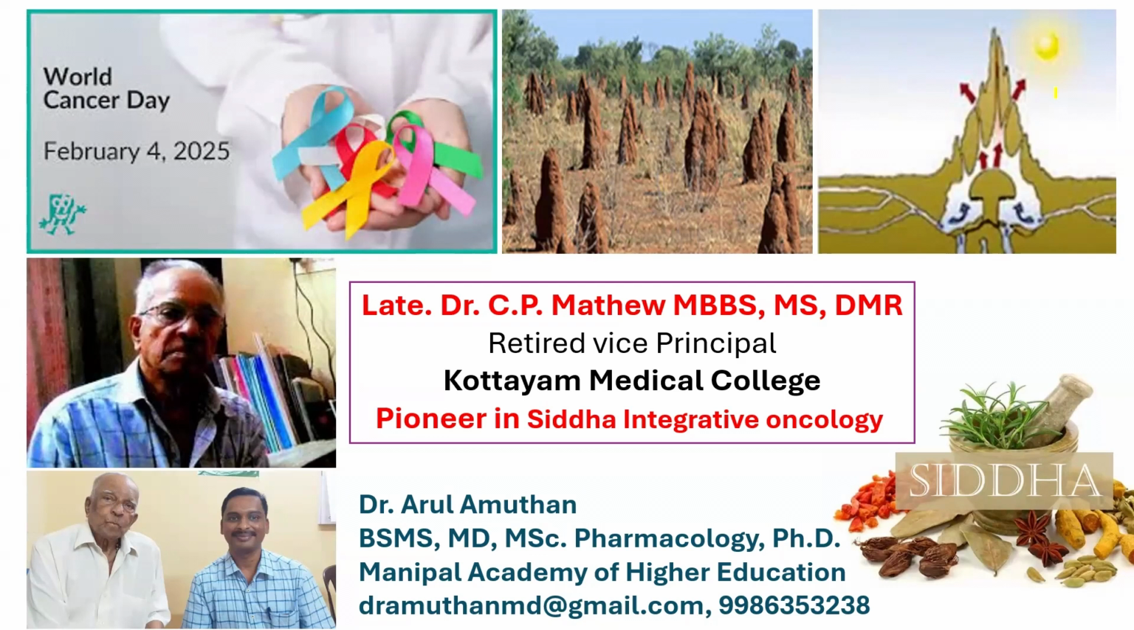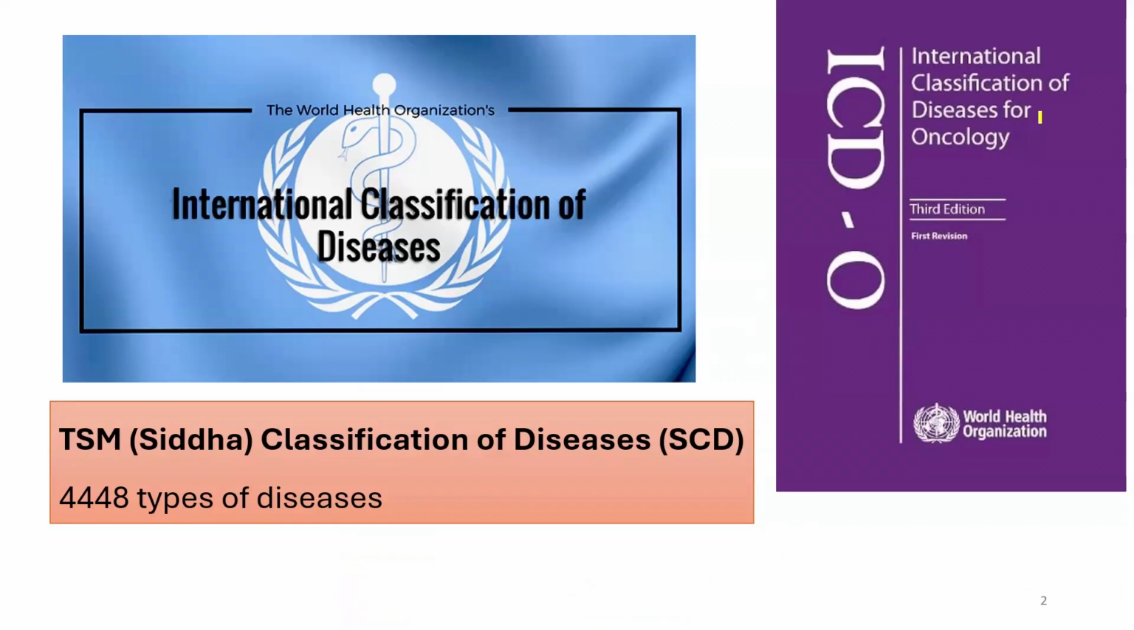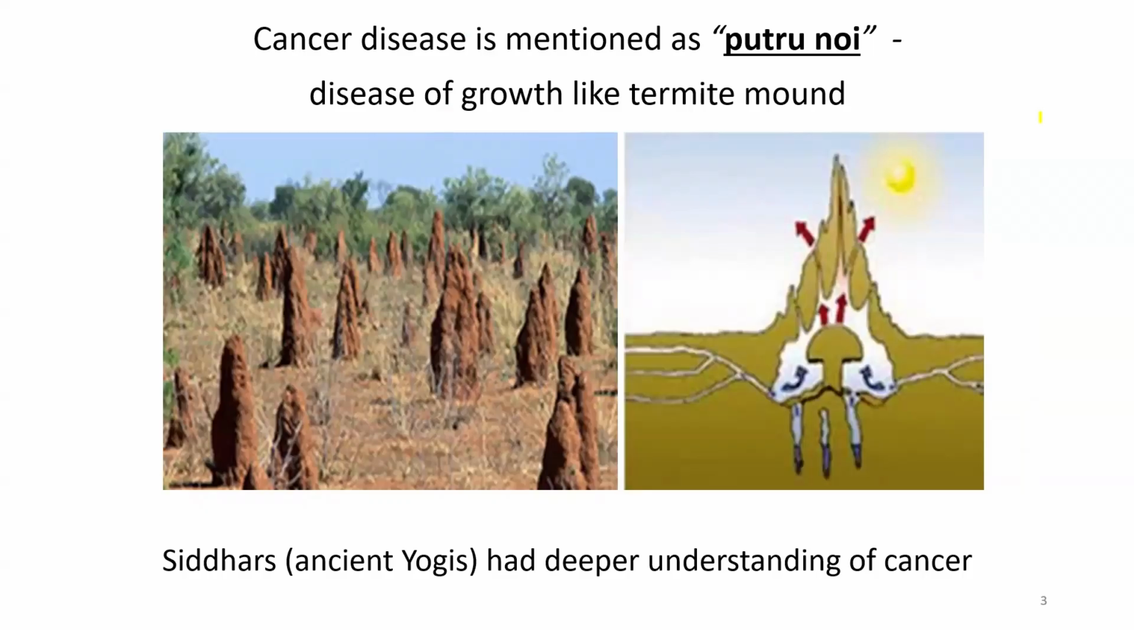Today is World Cancer Day. The World Health Organization has classified diseases into the International Classification of Diseases. Traditional Siddha medicine literatures classified human diseases into 4,448 types. This is the only traditional medical system that classified human diseases and gave specific treatments along with the symptoms. When we look at cancer, it is not a new disease.